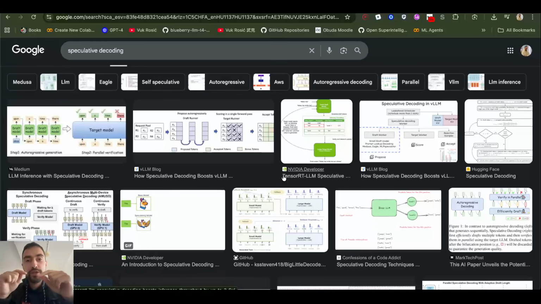So you can use a small model to try to guess the next token, and then use the big model to either accept the small model's suggestion or guess, or generate the next token if the big model thinks the small model did it wrongly. But this can accelerate generation a lot because the small model can actually guess a lot of the tokens that the big model would generate.